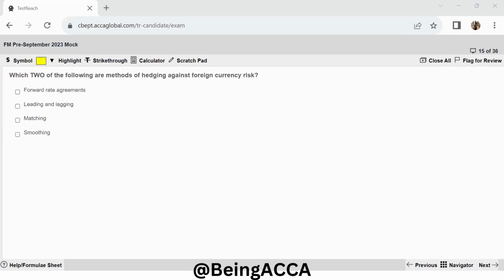This is the last question for section A. Which two of the following are methods of hedging against foreign currency risks? So, which two of the following can be used? Forward rate agreements. So, what happens in forward rate agreements? These are used for interest rate risk hedges that effectively fix the interest rate on future borrowing. So, this is not going to help you in your foreign currency risk. So FRA is not your option.